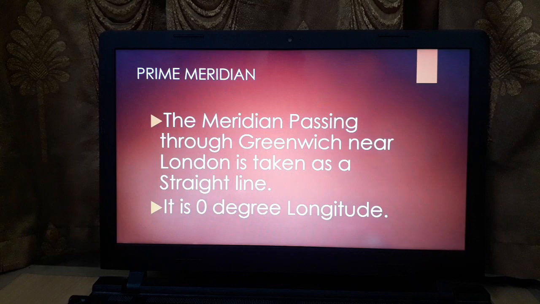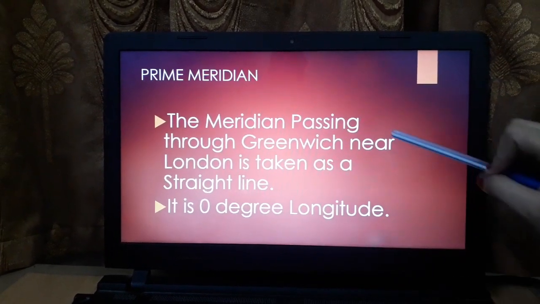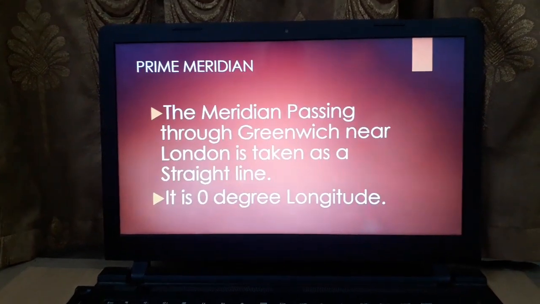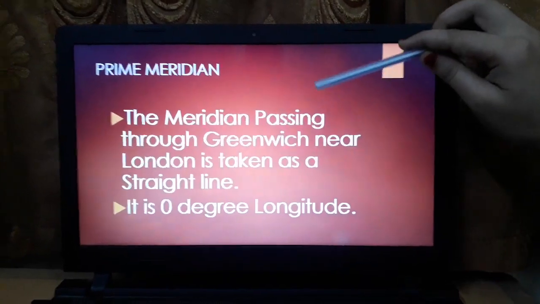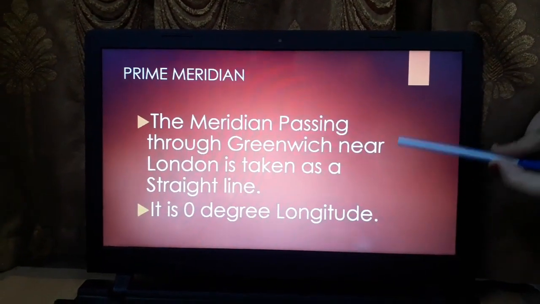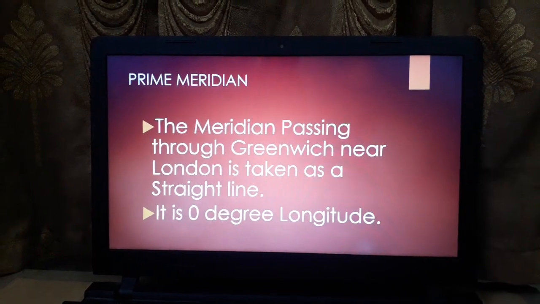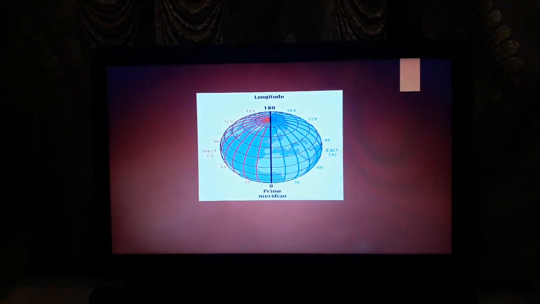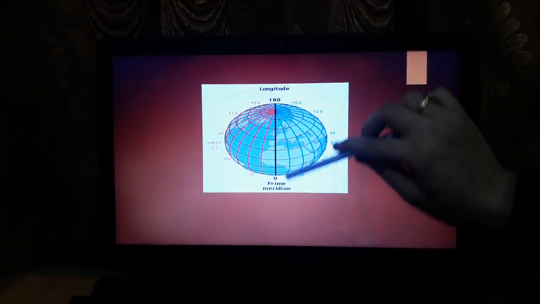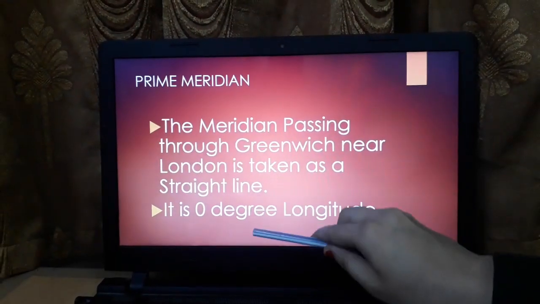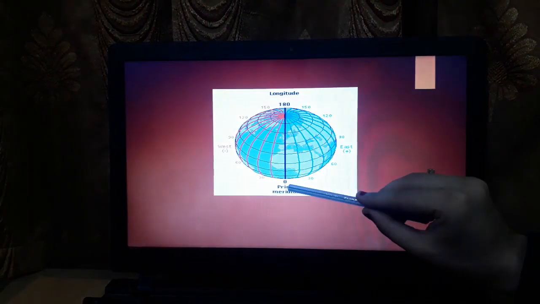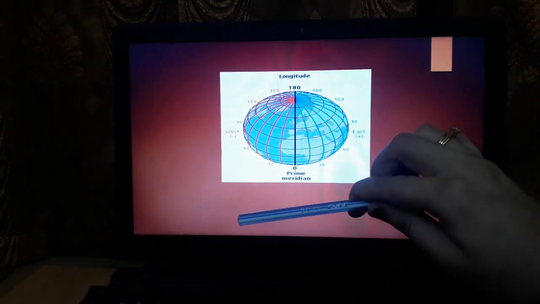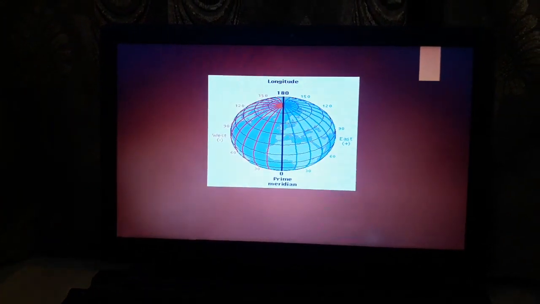Now, the prime meridian. The meridian passing through Greenwich near London is taken as a straight line and it is 0 degree longitude. So what is a prime meridian? The meridian which is passing through Greenwich, a place near London, is taken as a straight line. You can see here, this is the prime meridian which is passing through Greenwich, near London. Now, it is 0 degree longitude. Longitude is like this, the straight line, and latitude is like this.